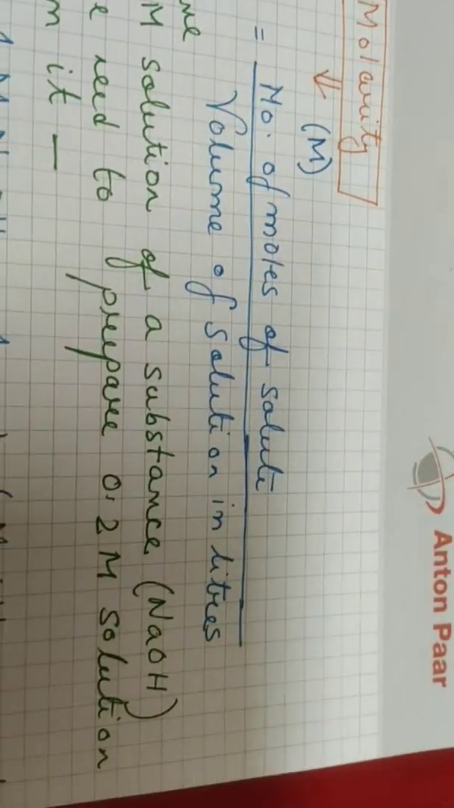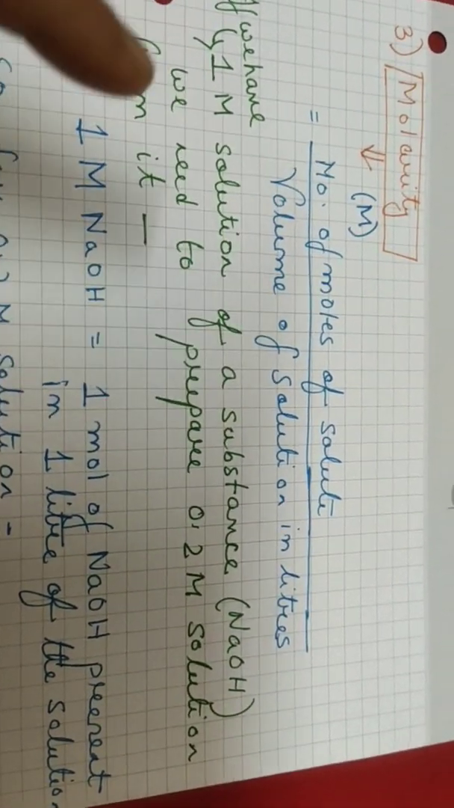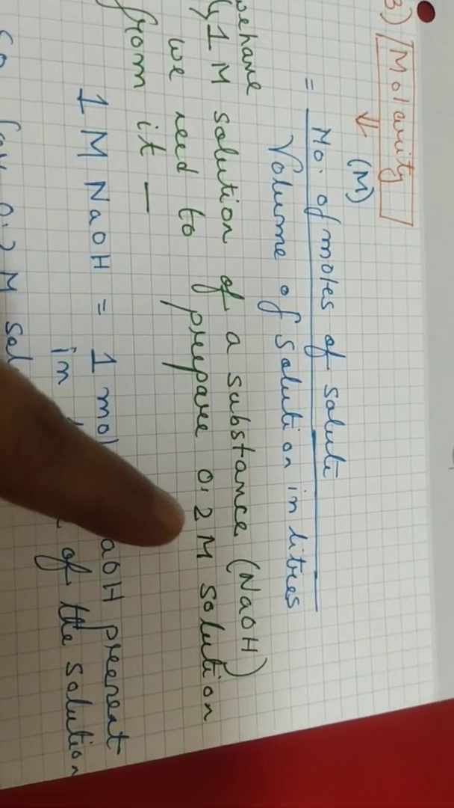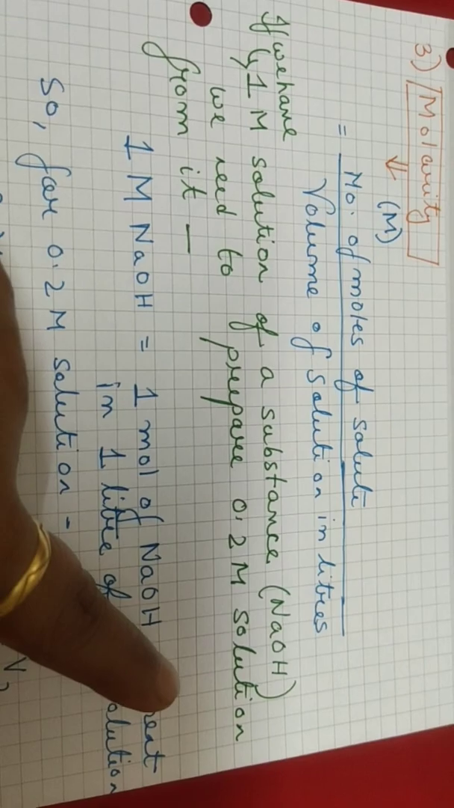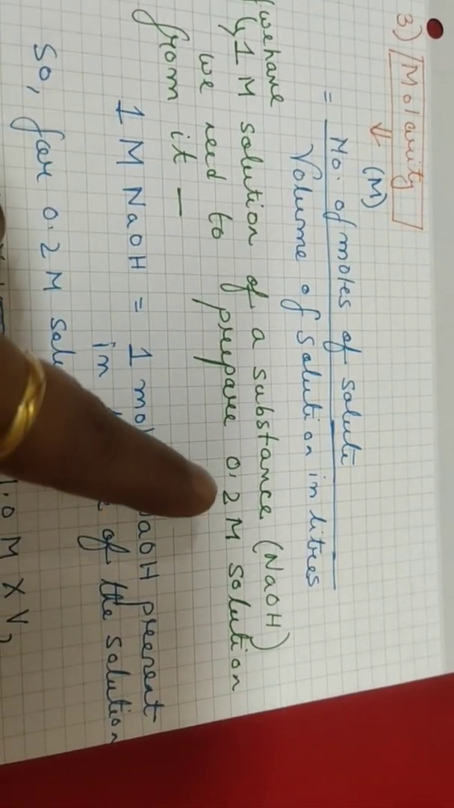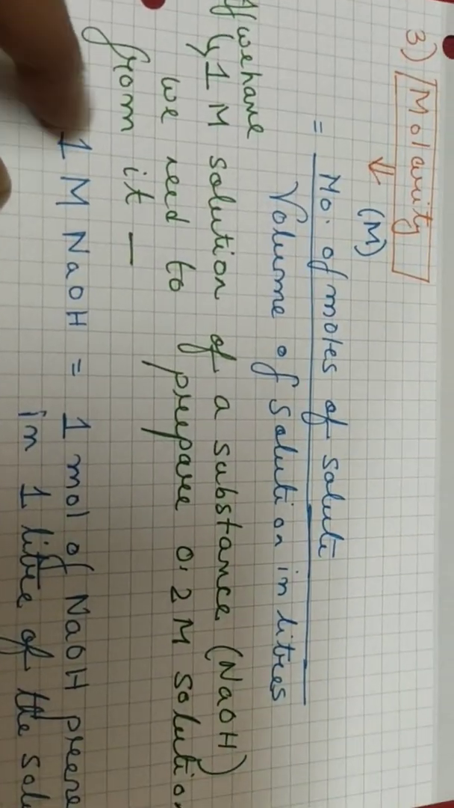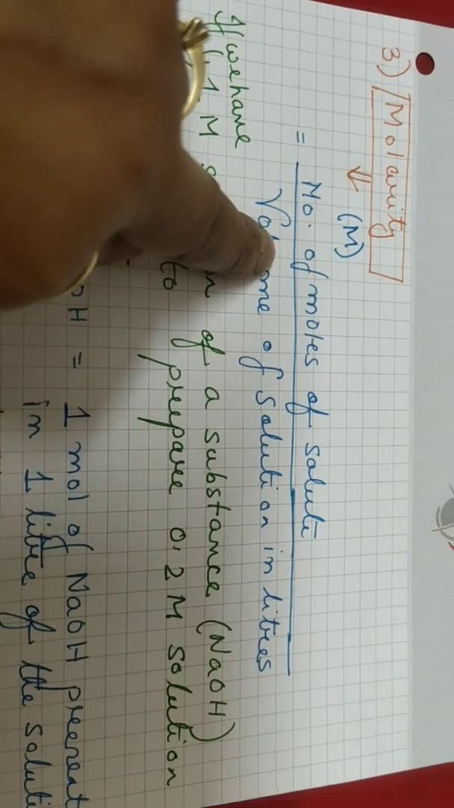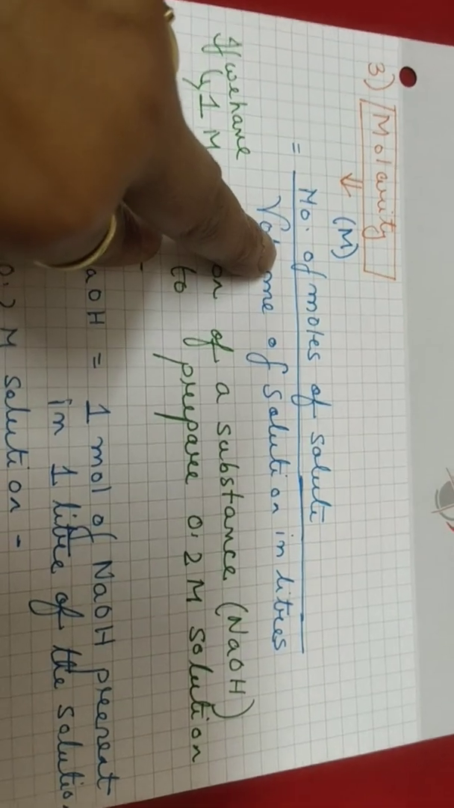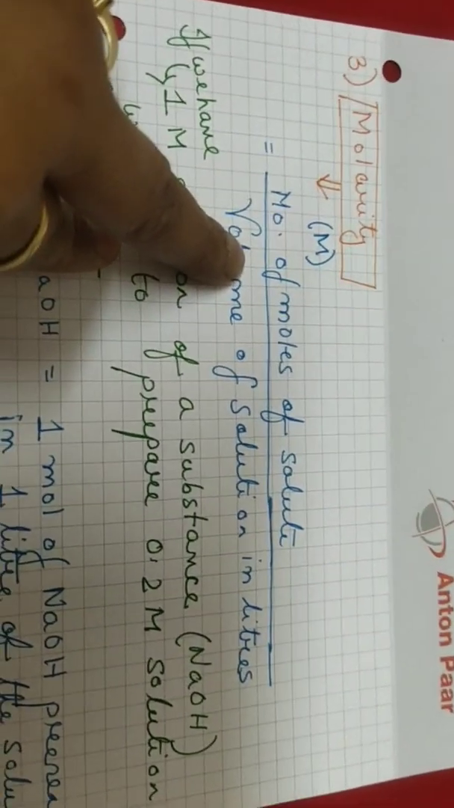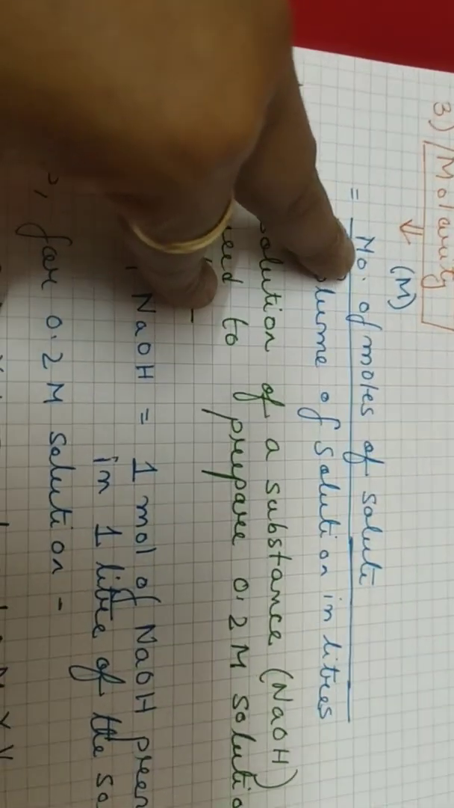Next is molarity. It is denoted by capital M, and it is the number of moles of solute divided by the volume of solution in liters. If we have 1 molar solution of a substance, for example sodium hydroxide, and we need to prepare 0.2 molar solution from it, how will we find out? First try to understand molarity. Molarity is the number of moles of that solute. What is the number of moles? It is the weight of that solute present in the moles of that solution.